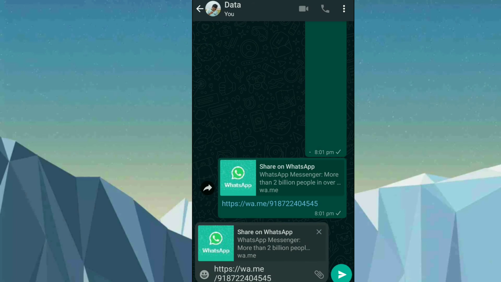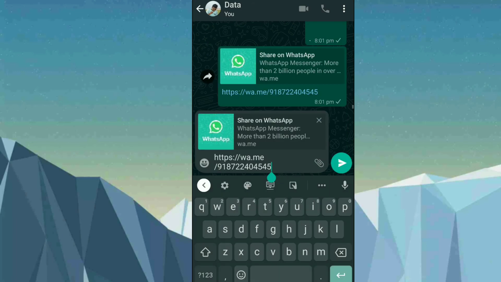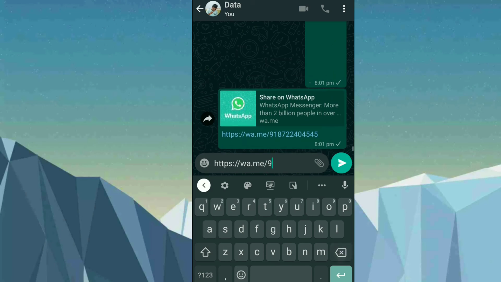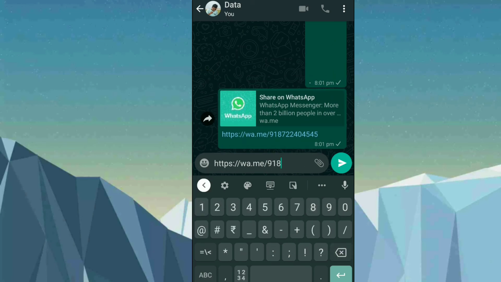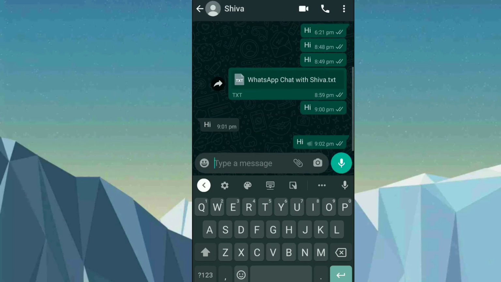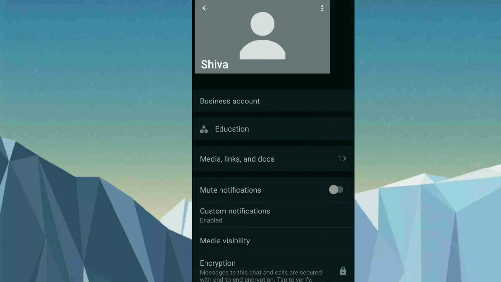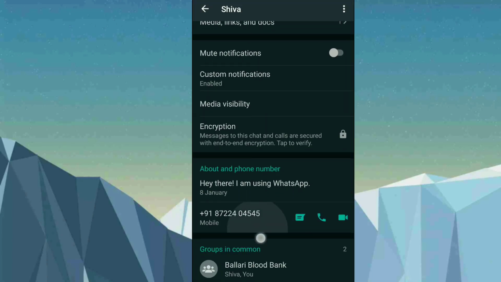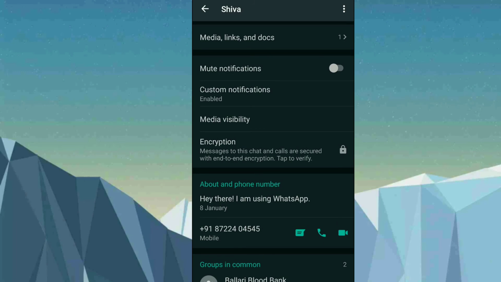And there is a number available, +91 887224045. This is my number. If you want to text anyone, you can erase the number like this, keep the +91, enter your friend's number and send the message. Once you send the message, just click on it. As you can see here, the message is redirected to my mobile number, 872240. So without saving the contact, you can directly message this number.